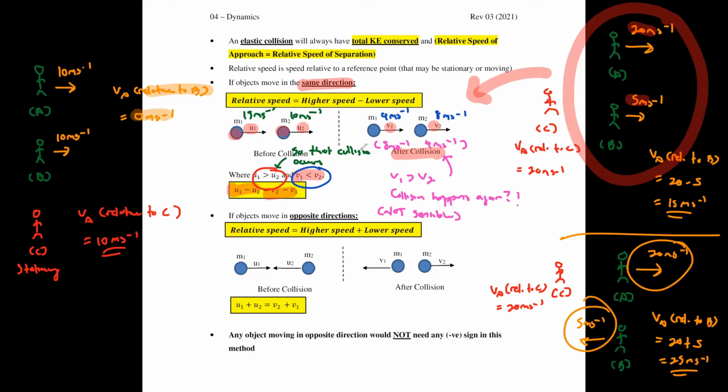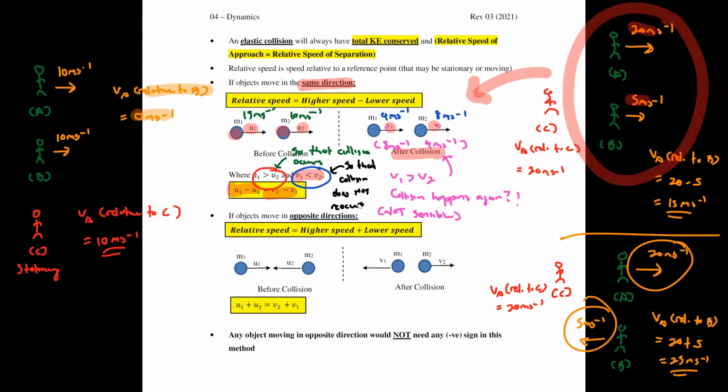Okay, so after collision, V2 definitely must be more than V1. Maybe I use a black color ink to highlight it. So that collision does not reoccur.